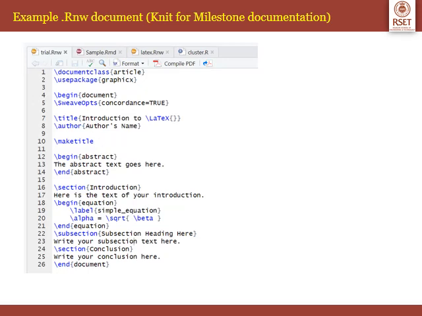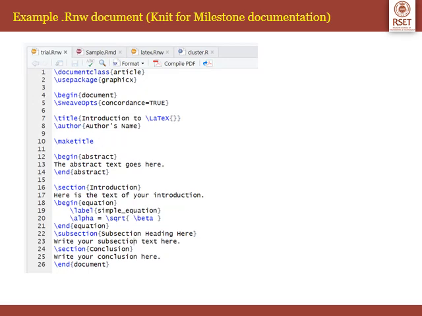All these things will be present by default in your .Rnw file. So documentclass, begin document, SweaveOpts, and end document, line number 26, will be there by default in all .Rnw files.